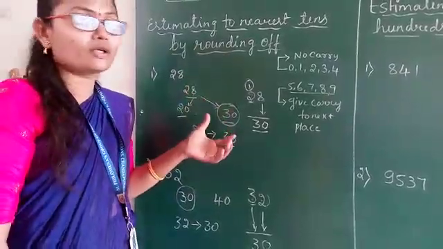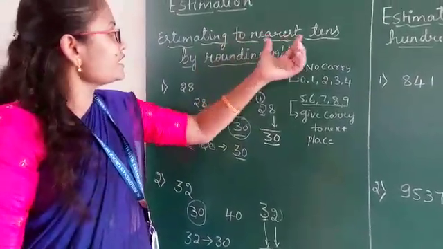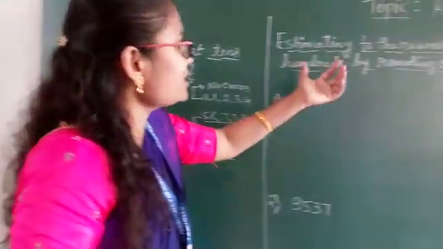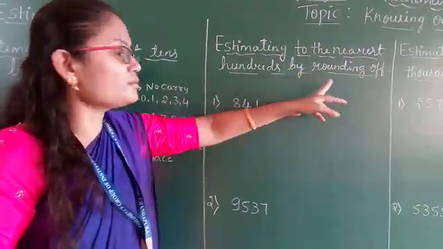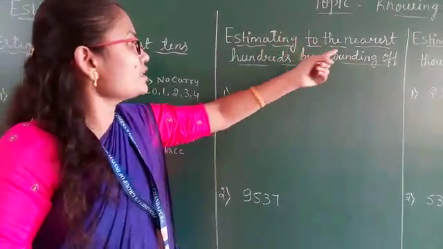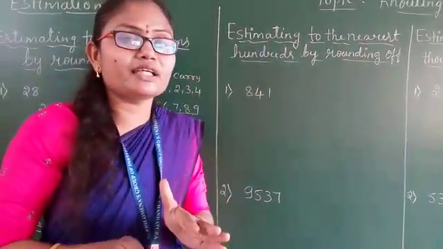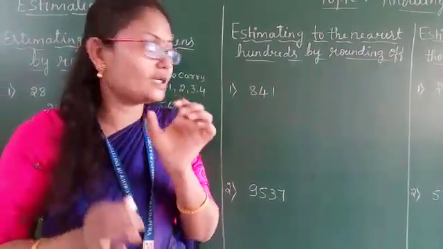I hope you understood how to find the nearest tens place by rounding off. Next we will go forward to estimating to the nearest hundreds by rounding off. We have to estimate here the nearest hundred place.